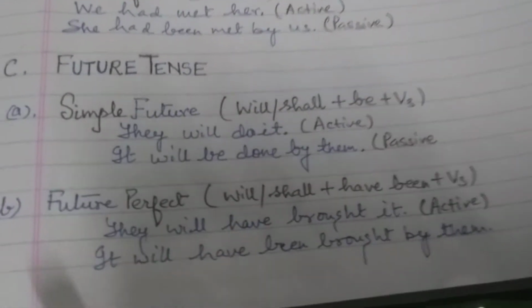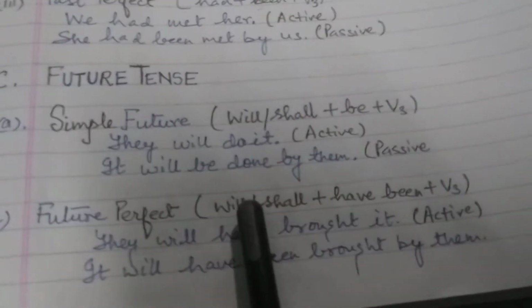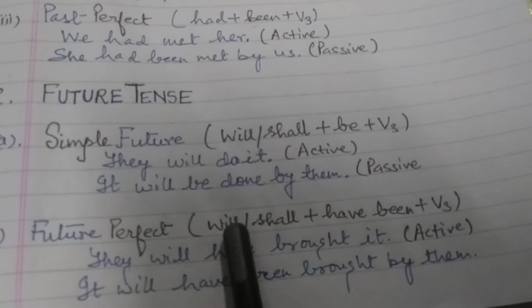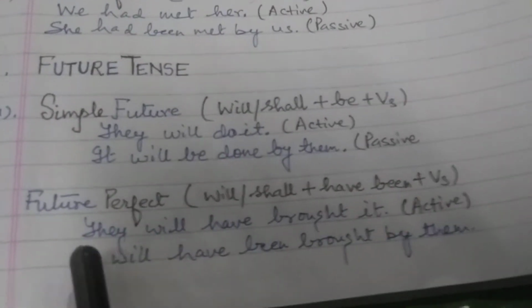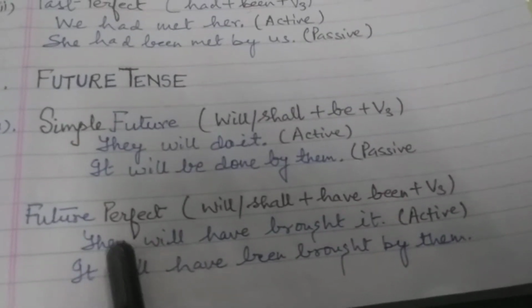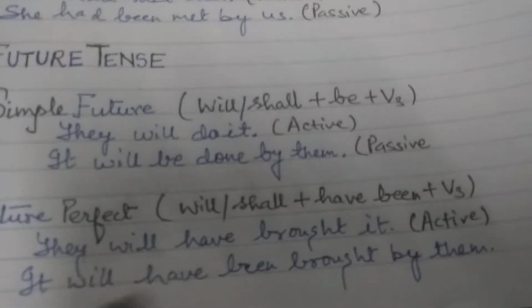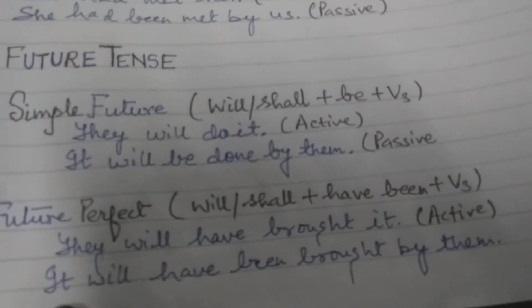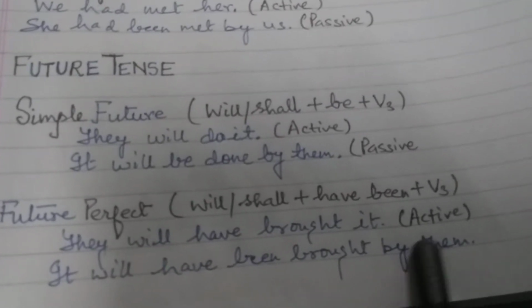The future perfect form will be, we will use will or shall plus have been plus V3. So the example will be, they will have brought it. This is active. Now the passive for the same will be: it will have been brought by them.